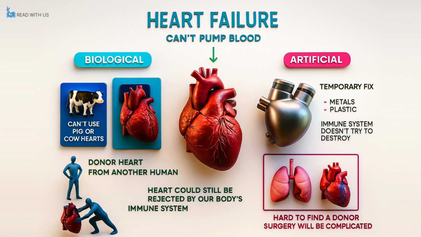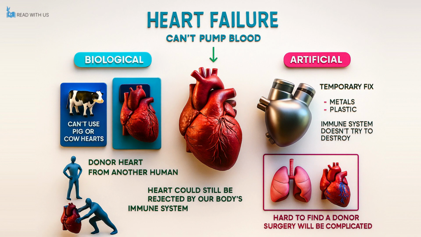Similar to valve replacements, hearts can be replaced with biological hearts from human donors or artificial hearts made from synthetic materials. However, artificial hearts have limitations and are generally used as a temporary measure until a real donor heart becomes available. Unfortunately, biological heart donations are scarce because we cannot use animal hearts and must rely on donations from recently deceased human donors.